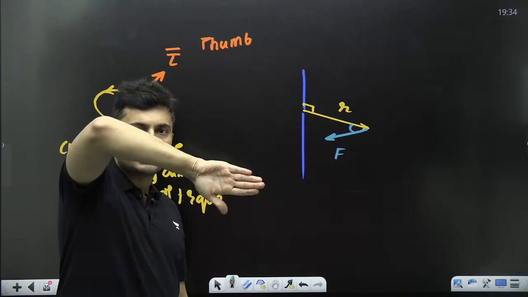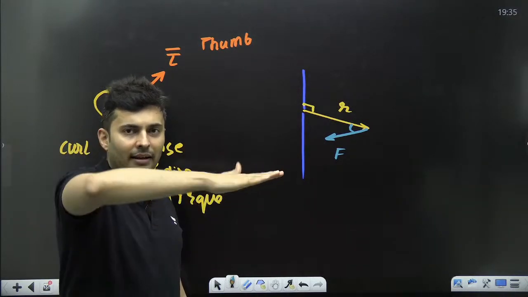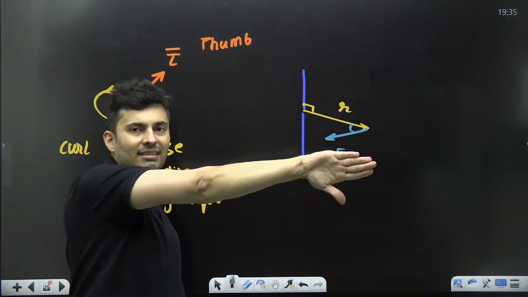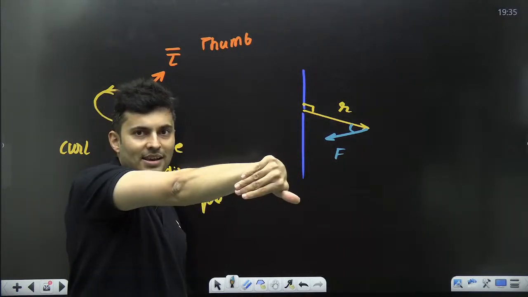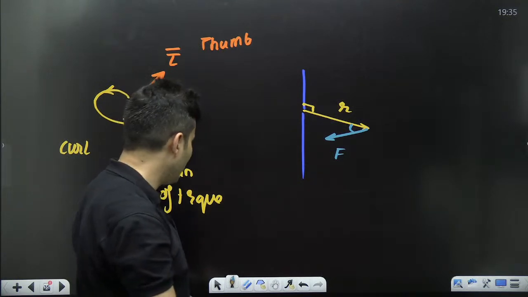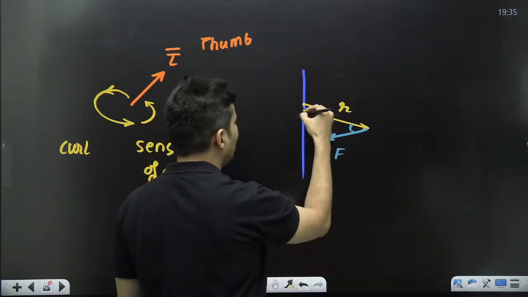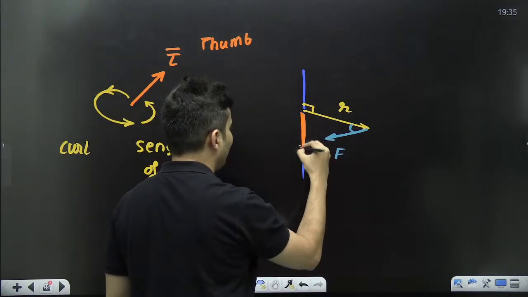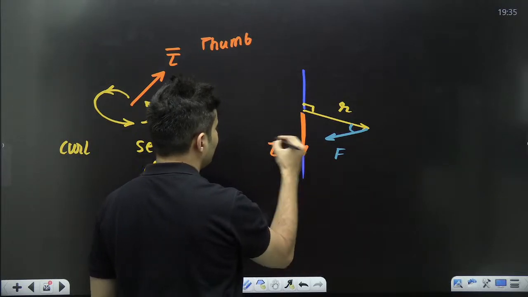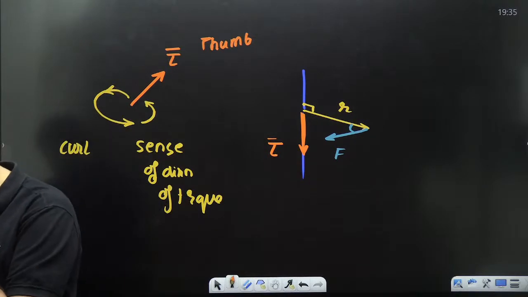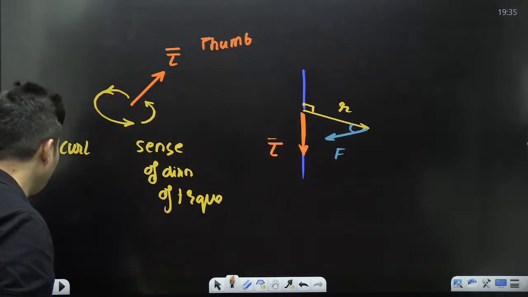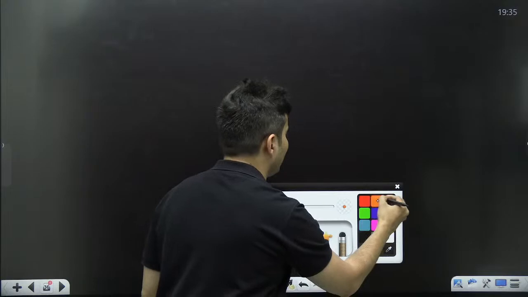So turn the right hand upside down. R is like that, F is here. So your thumb should be going down. Immediately you should be able to sense that the direction of the torque is downwards. Very good. In many other scenarios also, we can immediately guess the direction of the torque.